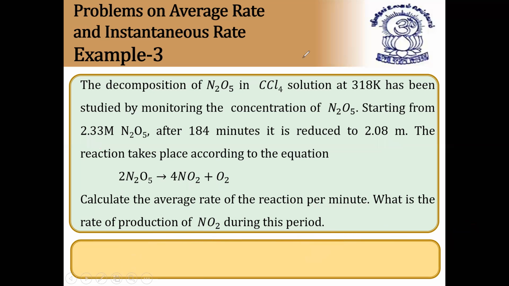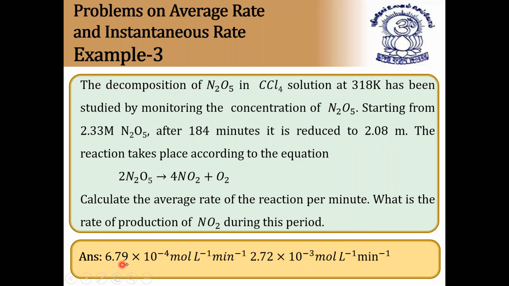Let us see now. See, 6.79 × 10^-4 is for 1 mole. For 4 moles, you have to multiply 6.79 by 4. You'll get 2.72 × 10^-3. So this is the 2:4 ratio. So 6.79, 2.72. I hope it is clear. If you know this value, you can find out this value also by applying your equation.